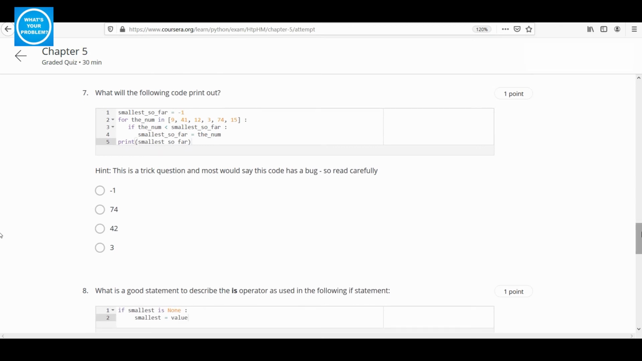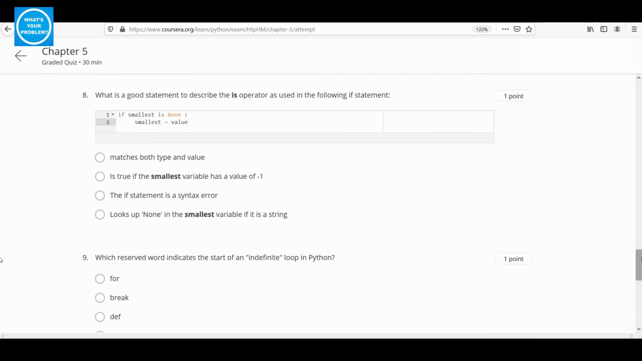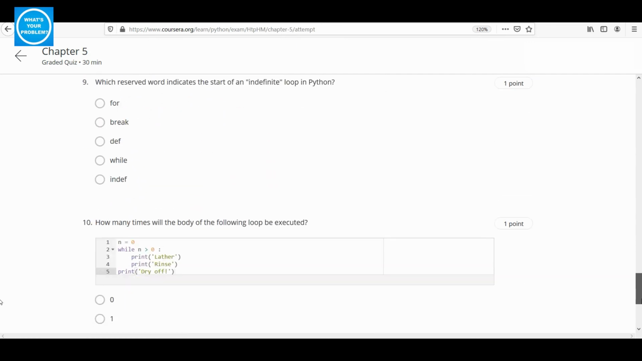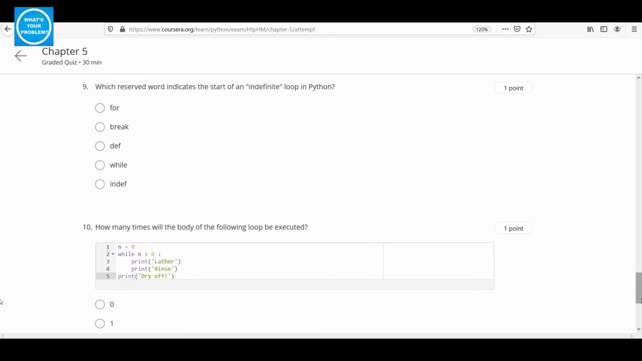Question 7. What will the following code print out? -1. Question 8. What is a good statement to describe the is operator as used in the following if statement? Matches both type and value. Question 9. Which reserved word indicates the start of an indefinite loop in Python? While.